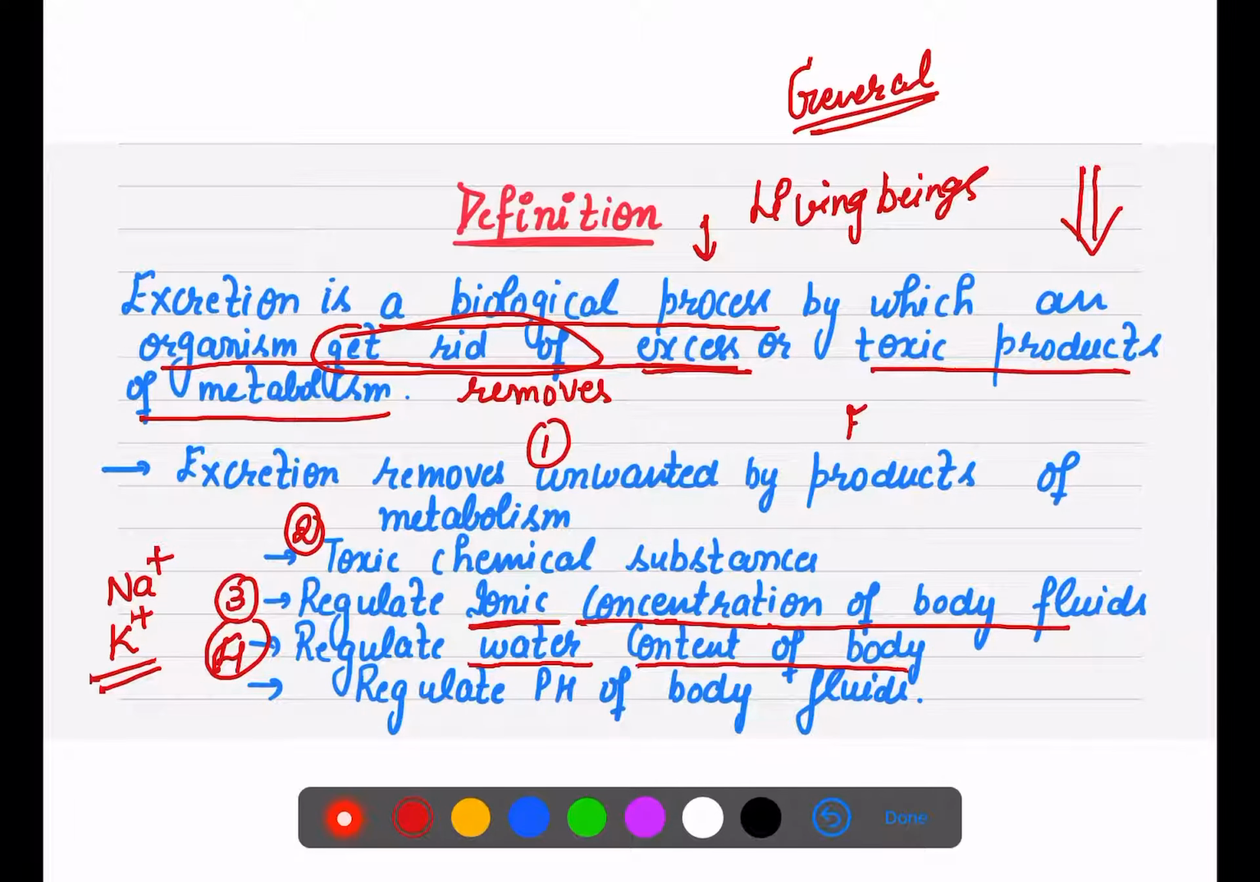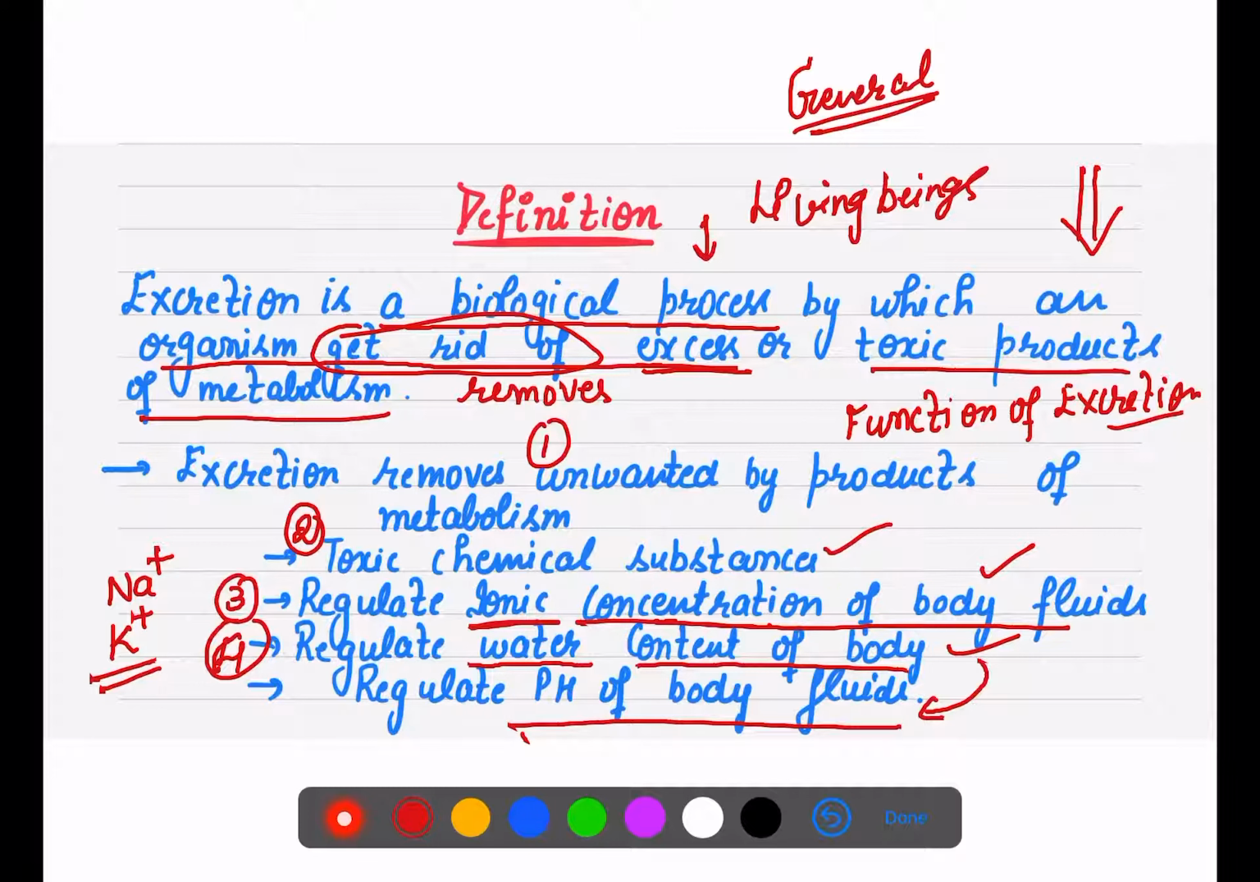So these are the functions, or you can say the importance, of excretion. First, it removes unwanted products, then it removes toxic chemical substances, it regulates आयनिक कॉन्सेंट्रेशन, फिर ये वाटर बैलेंस मेंटेन करती है हमारी बॉडी में. वाटर बैलेंस मेंटेन करेगी तो पीएच भी मेंटेन होगा. So it regulates three things together: ionic concentration, water content of the body, as well as the pH of body fluids.